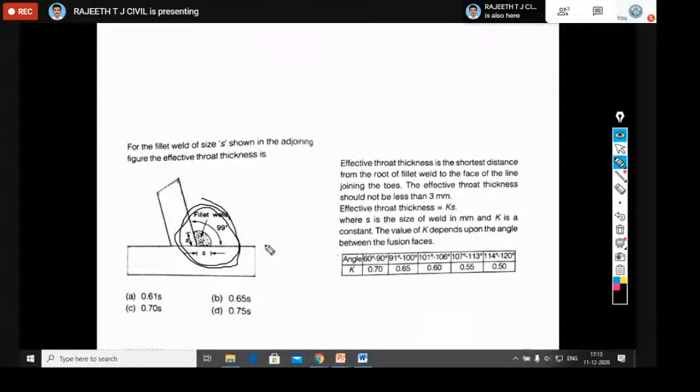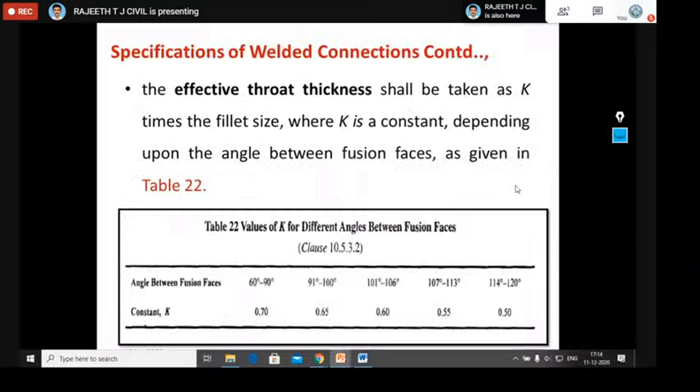What is the value you should choose here from Table 22? You should know this value. You see here, 91 to 100 degrees. The K value you should choose is 0.65. That's why you should remember this table to some extent. They asked a direct 1 mark question on this effective throat thickness. The K value depends on the angle between the fusion faces, which is given in Table number 22 of IS 800 2007.